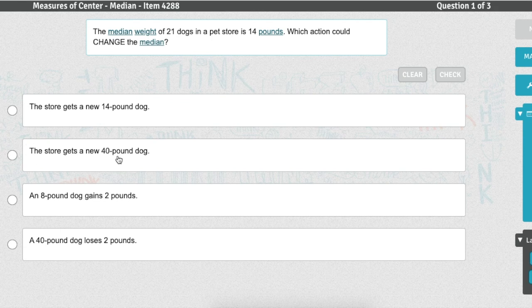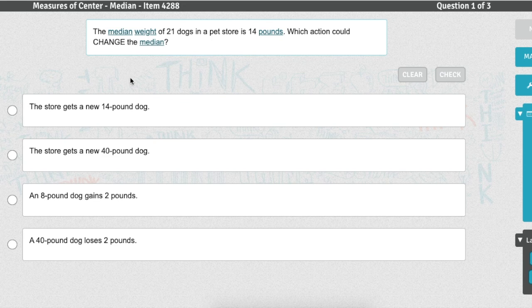The store gets a new 40-pound dog. Well, that one's going to go on the high end of the data, so that might change things because there might be a number next to 14 that's way higher. An 8-pound dog gains 2 pounds. So now I've got a 9-pound dog, which if it just gains weight, is that going to change anything? Not really, because I'm still just looking at the middle of the data, which was 14.